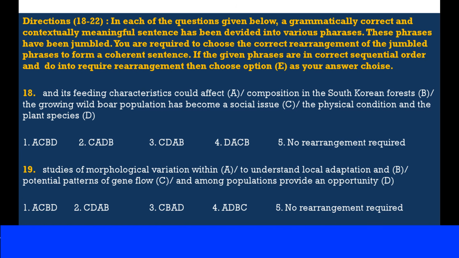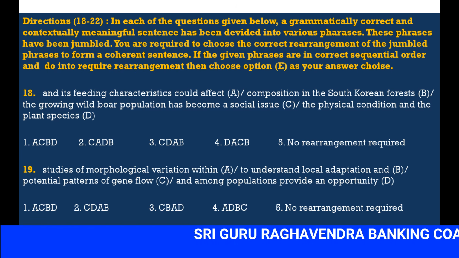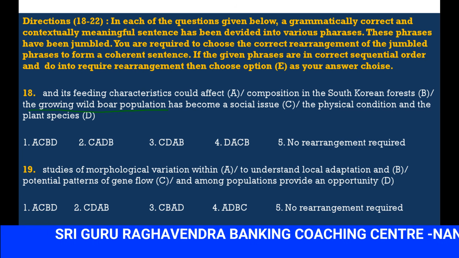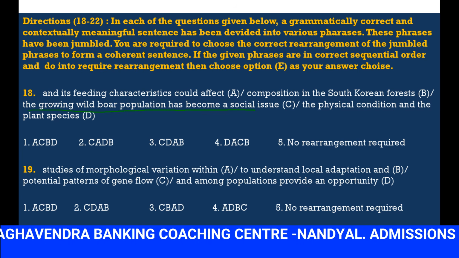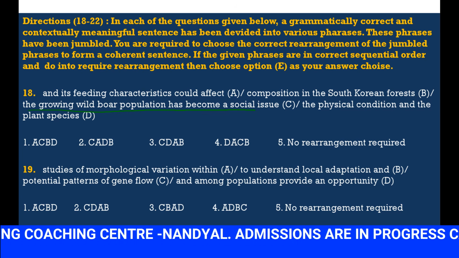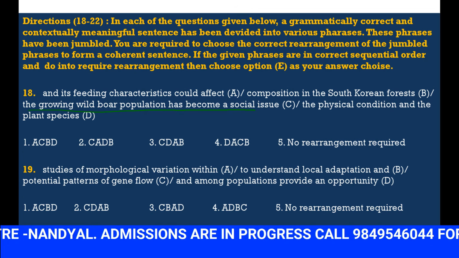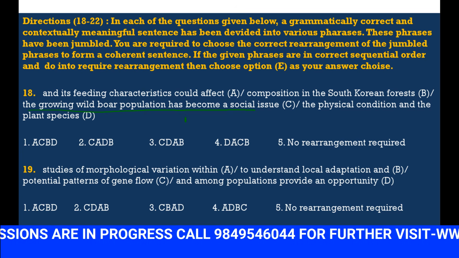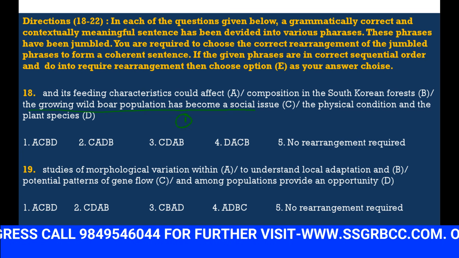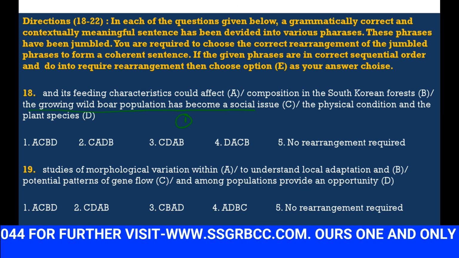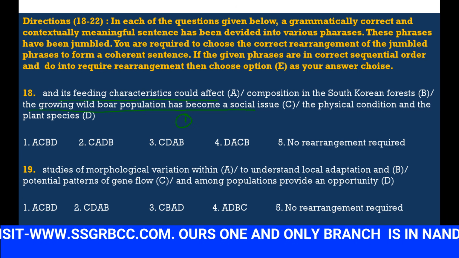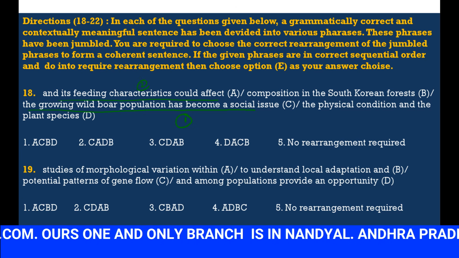So here, how can we rewrite? We are talking about one particular thing, wild boar animals. The growing wild boar population has become a social issue. This is the first one. And its feeding characteristics, so wild boar feeding characteristics, second one.